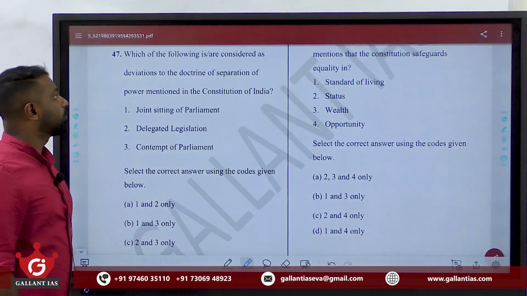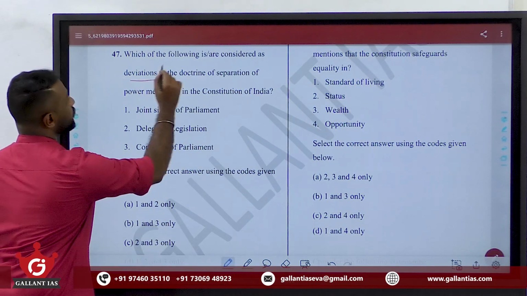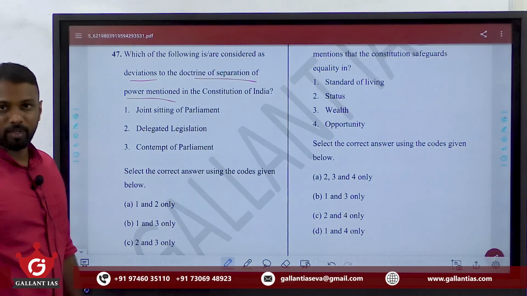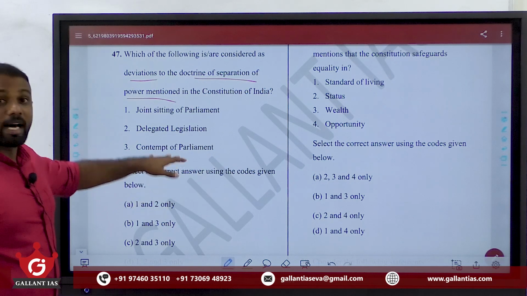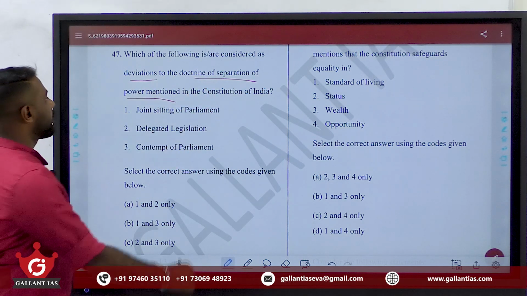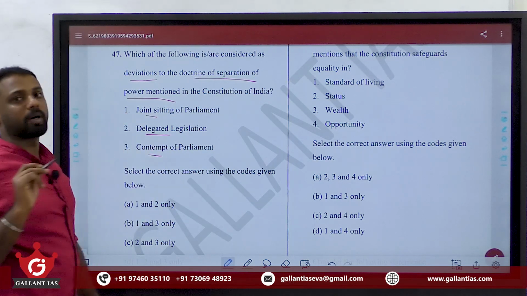Clear? Which of the following is or are considered deviations from the doctrine of separation of powers mentioned in the Constitution of India? So which of these are deviations from the doctrine of separation of powers? One is the joint sitting of Parliament, delegated legislation, contempt of Parliament.